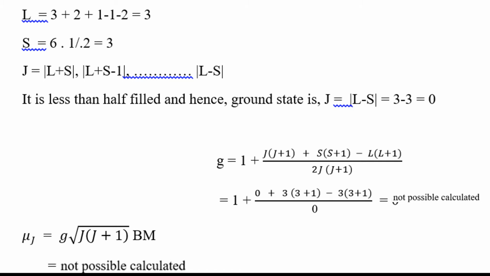The very important point here is that you also calculate the G value following the equation. As J is equal to 0, you may calculate it here: 0 into 0 plus 1, that is actually 0 by 0. So you cannot calculate the G value, and that is why the J value may not be calculated. Actually we know here the value of G is 0, but it is not calculated mathematically.